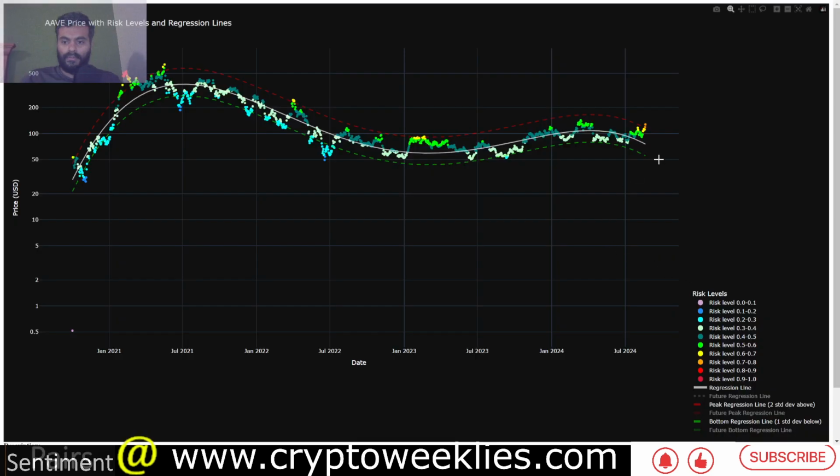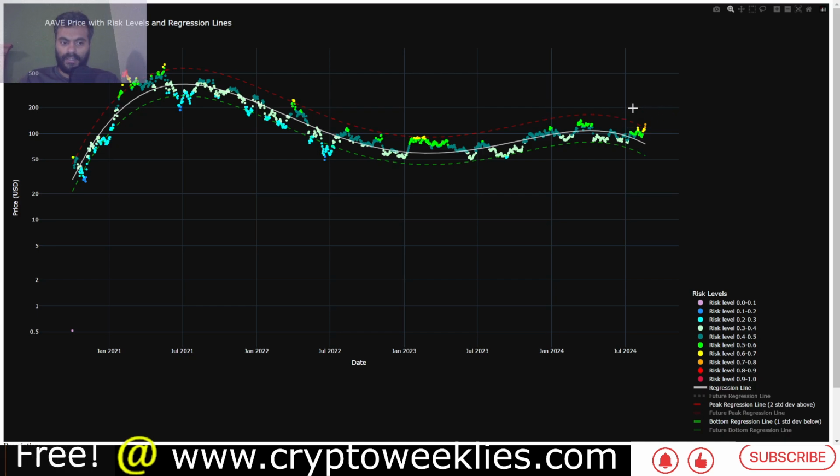Per the DCM model though, you can see that this model has printed a risk level of 0.86. That means this is a good time, like the third best time, to get out of the trade per the model. But again, whenever the risks go up to this peak regression, they have a tendency to go slightly above it. So if I were you, I would keep on looking for some evidence to suggest that if the rally were to continue, what could be a theoretical peak.